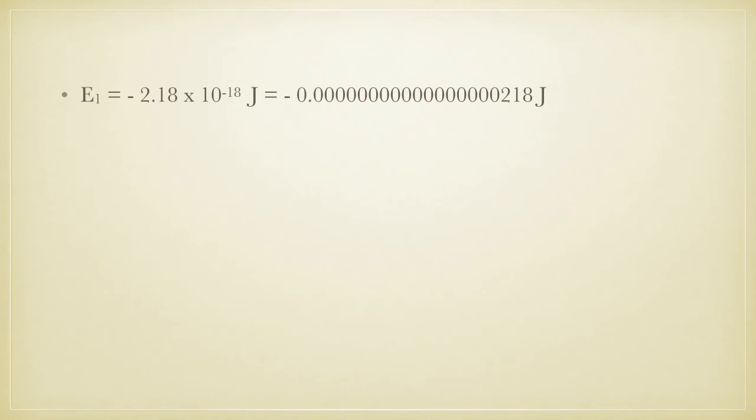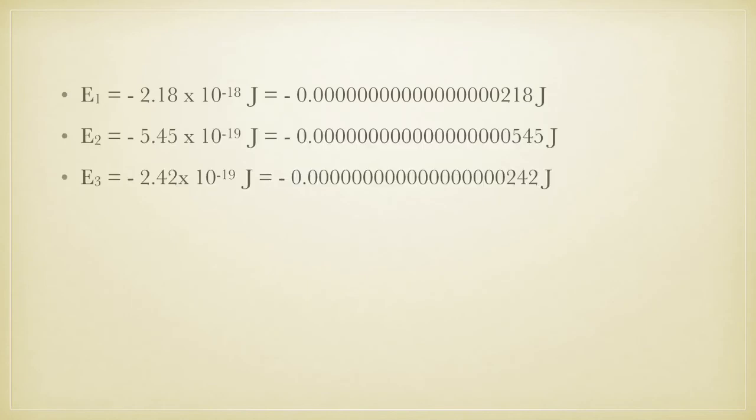If we compare the energy needed at level 1, 2 and 3, we can see the pattern where the numbers become much smaller as the level increases. But we need to remember, since we are using negative scale, the smaller number means that it is closer to 0, which means the value is more positive.